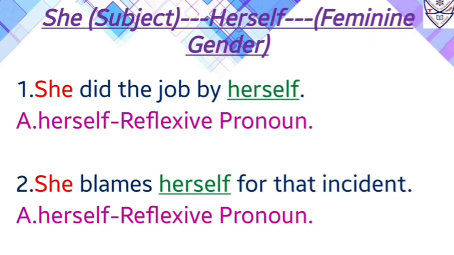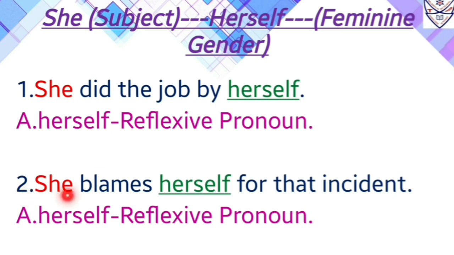Let us start with the examples. First one, she did the job by herself. Now in this sentence the starting of the sentence is with a pronoun, and that pronoun is she. Over here she is used as a subject. Now wherever we see she, and with that if we want a reflexive pronoun, we should always look for herself. So over here herself is given, so herself will be the reflexive pronoun.